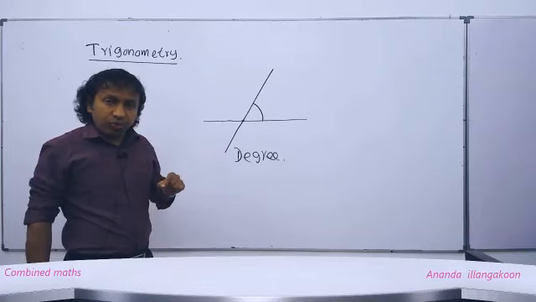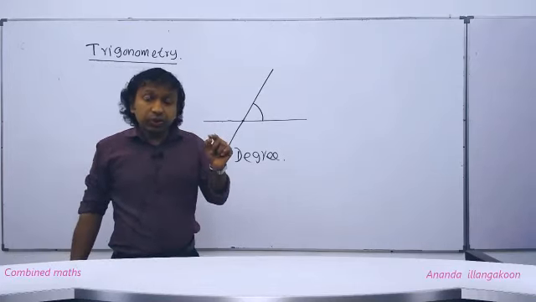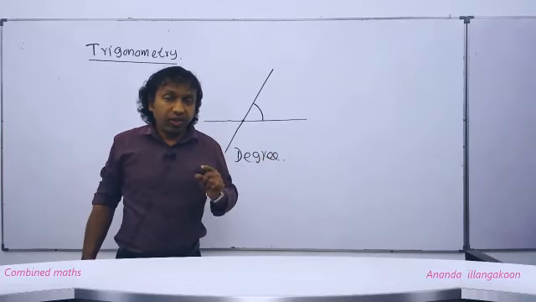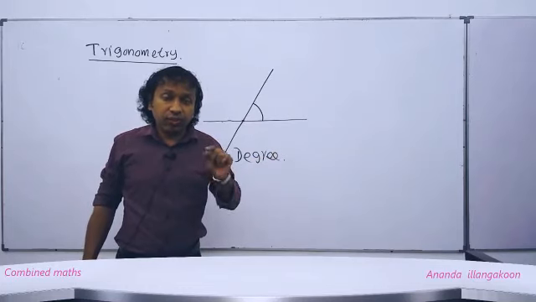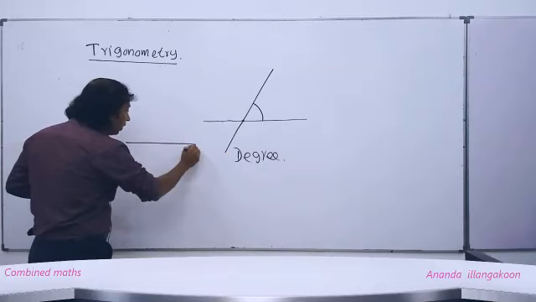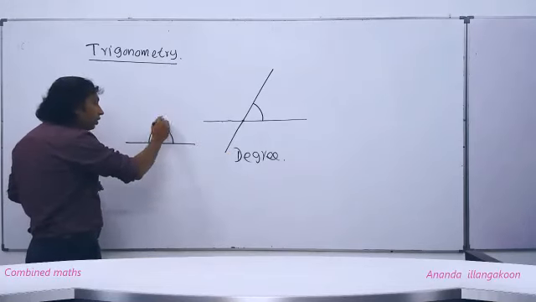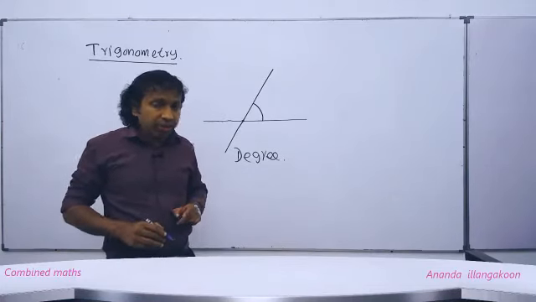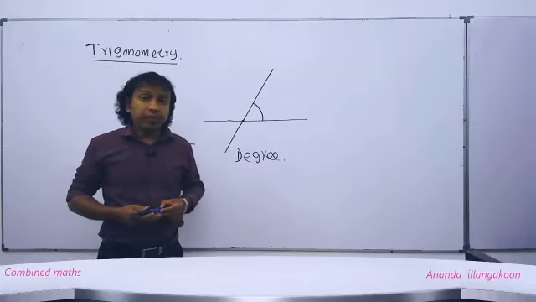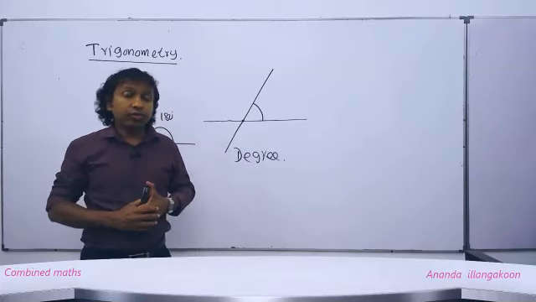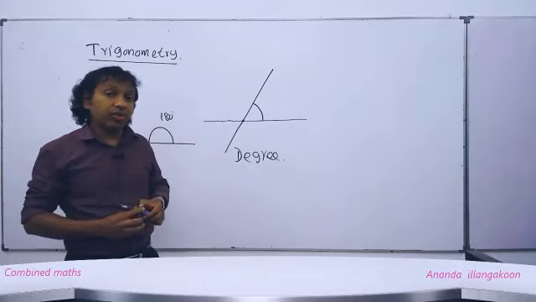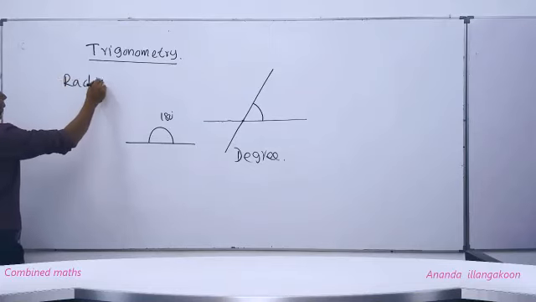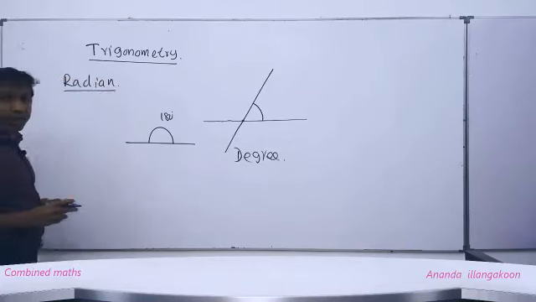In the compass box we have a protractor. In that protractor, the degrees are marked from 0 to 180. Then you can understand the size of the angle of 180. When we consider a line like this, it is the straight angle. This is of size 180 degrees. In addition to degrees, we use another kind of unit for measuring angles, which is defined as the radian. I think you have done this in physics also. The radian is the other unit of measuring angles.